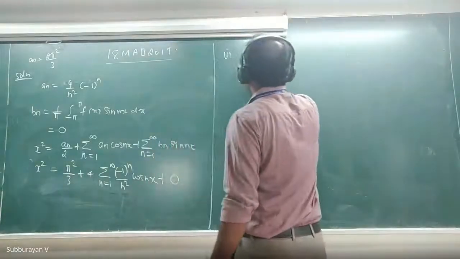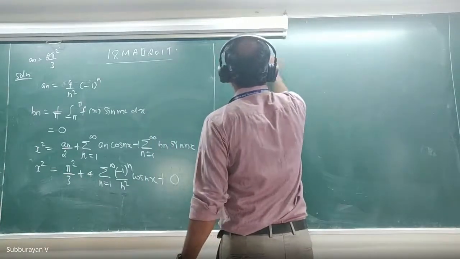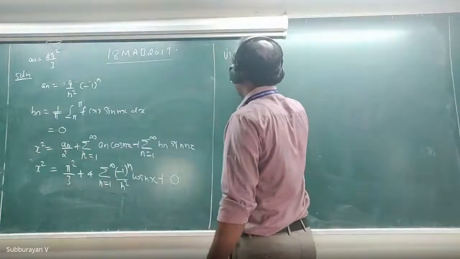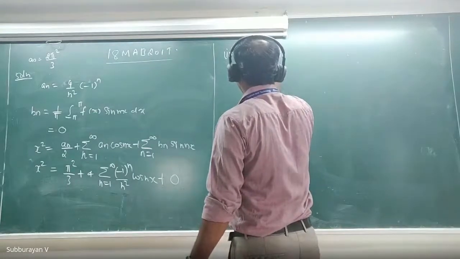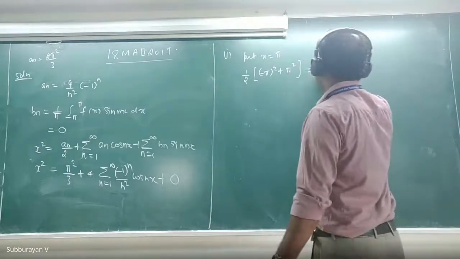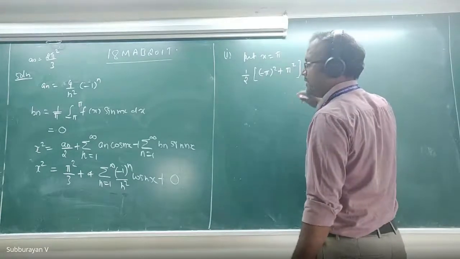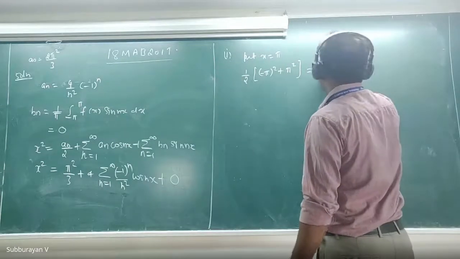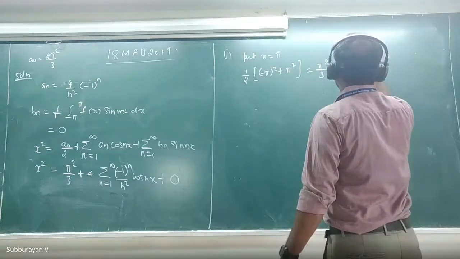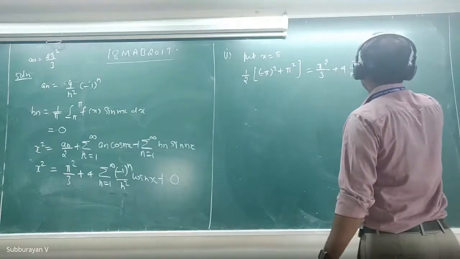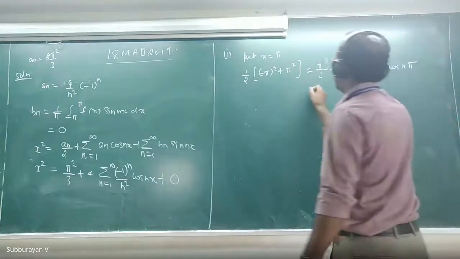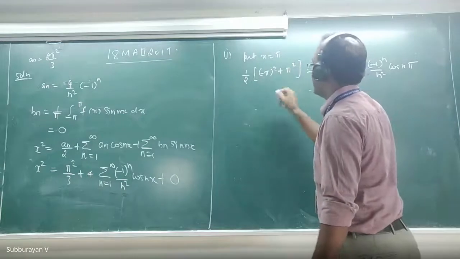Now put x equal to pi. Then what will happen? In the left hand side, 1 by 2 times minus pi the whole square plus pi square, which is pi square.